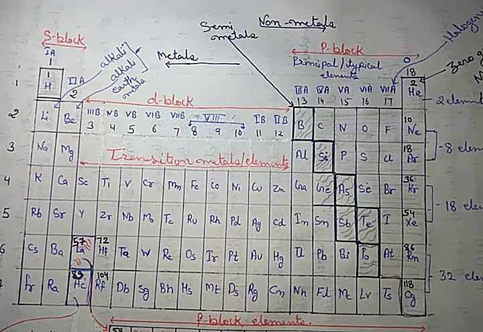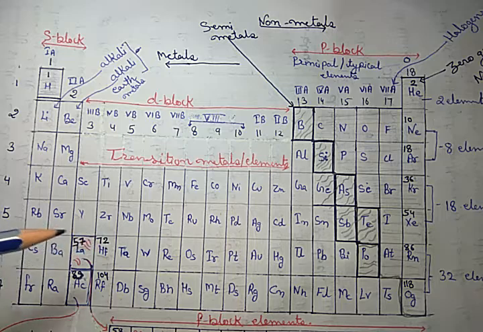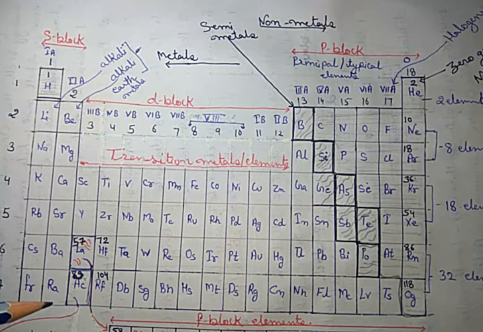Clear? One thing, let me rewind about it. The groups denote the valence electrons. That means the electrons present in the outermost shell, that are called valence electrons.